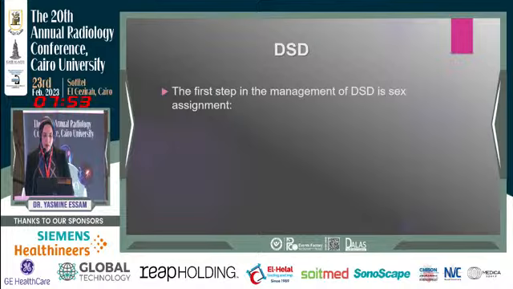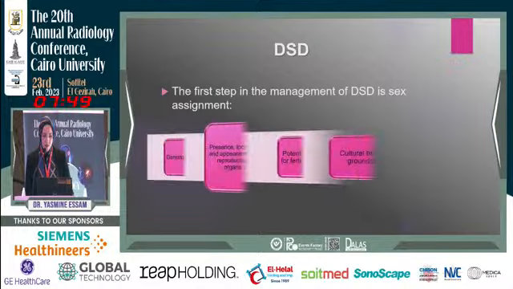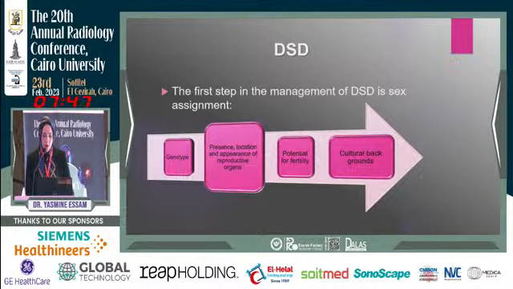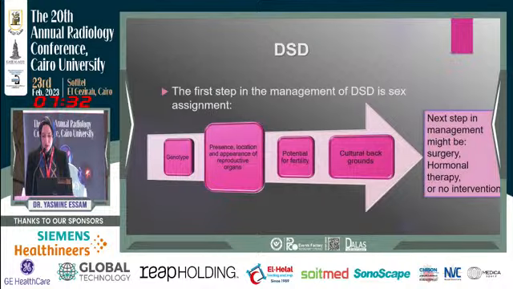The first step in the management of DSD is sex assignment, and this is done by finding the genotype, the presence, location, and appearance of reproductive organs, the potential for fertility, and the cultural background of the community. Our concern as radiologists is the presence, location, and appearance of reproductive organs. And this leads to the next step of management, which might be surgical, hormonal therapy, or no intervention at all.